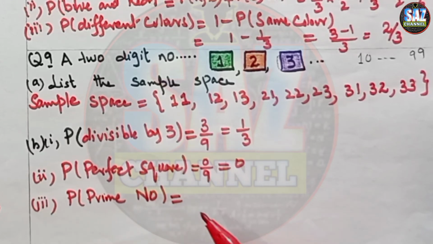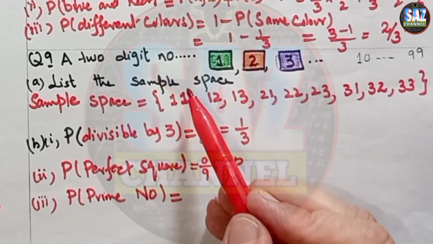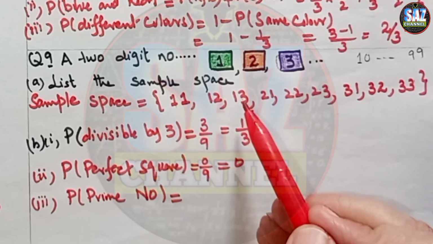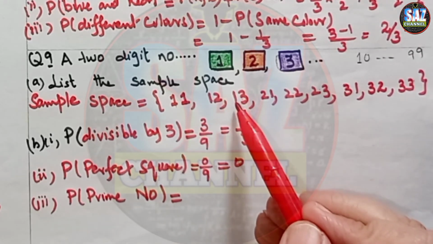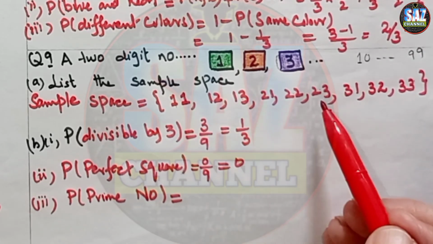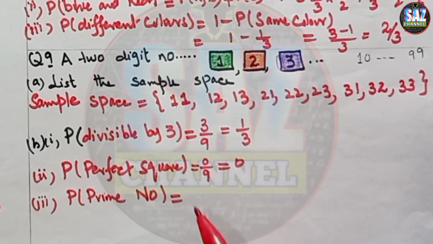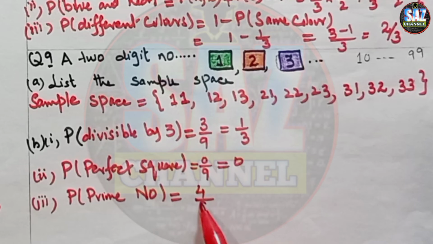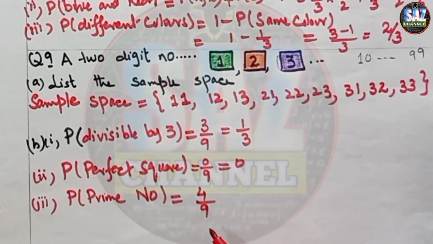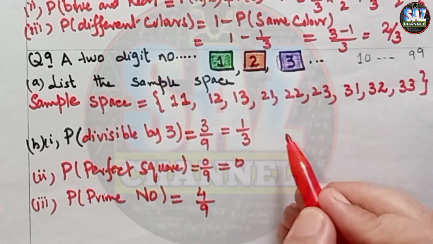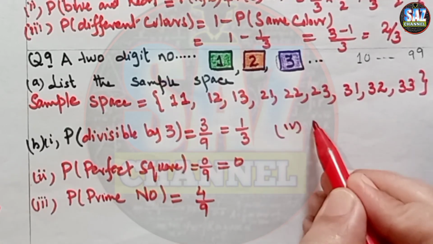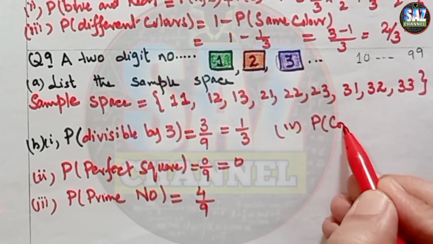So how many times are we getting prime numbers? 11, this is 1, 13, this is 2, then 23, this is 3, and 31, this is the fourth prime number. So 4 by 9 is the probability where we are getting prime numbers. And the next part is the composite numbers. Fourth part is the probability of composite numbers.